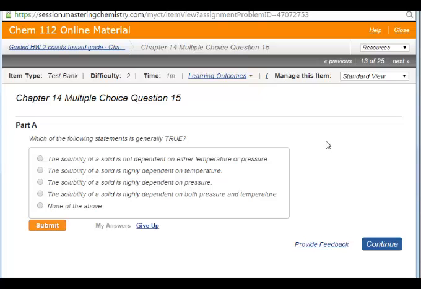So the second one then is solubility of a solid is highly dependent on temperature. Yes, that's very true. What temperature you have depends on the solubility. Solubility of a solid is highly dependent on pressure? Now that's not true. So that's why that first one's a little bit of a tricky answer. And then 4, the solubility of a solid is highly dependent on both pressure and temperature. No, it is dependent on the temperature. That's the answer in this case.